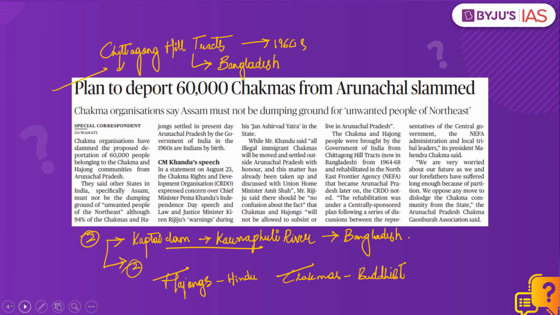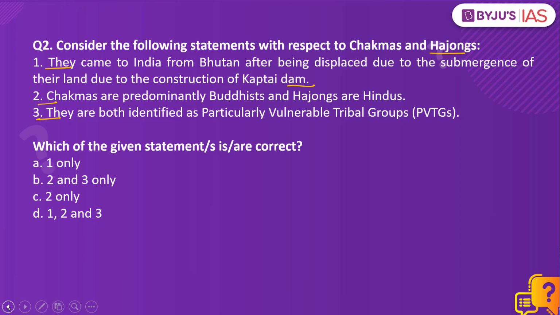Now let us go back to the question and answer it. Yes, they were displaced due to the construction of the Kaptai Dam, but did they come from Bhutan? No. They moved to India from Bangladesh or the then East Pakistan. So statement 1 is incorrect. Statement number 2, as we discussed, is correct. Statement number 3 is again incorrect because they are not classified as particularly vulnerable tribal groups. Therefore, the right answer to this question would be 2 only, that is option C.